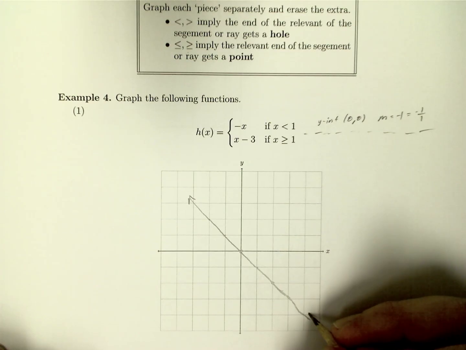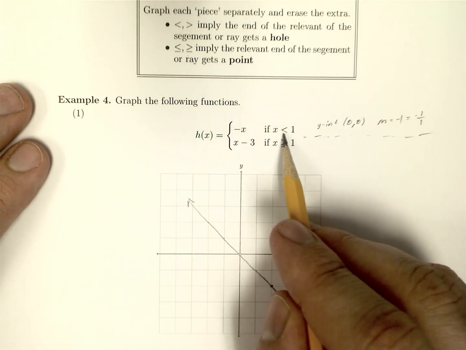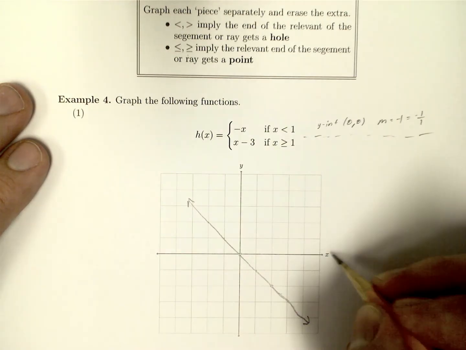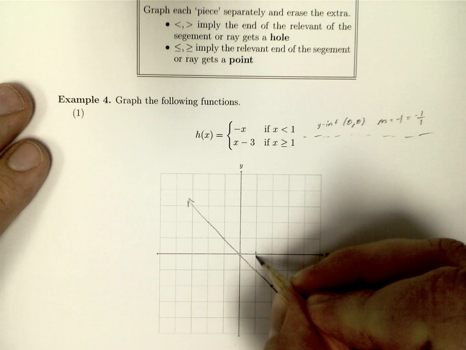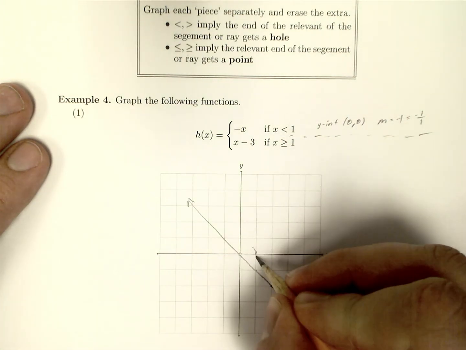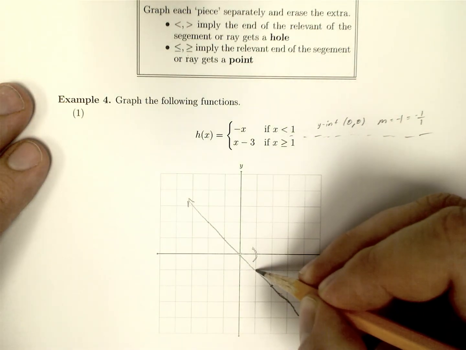And this is the graph that we have. Now, it says we should have this graph if x is less than 1. So let's find 1 on the x-axis. It's right here. And we want all numbers less than 1. So we want it like this. Okay, so we go up and down until we find the graph here.